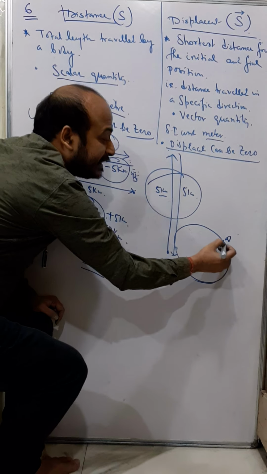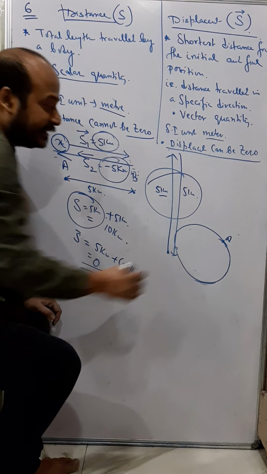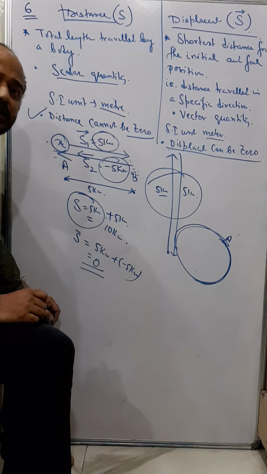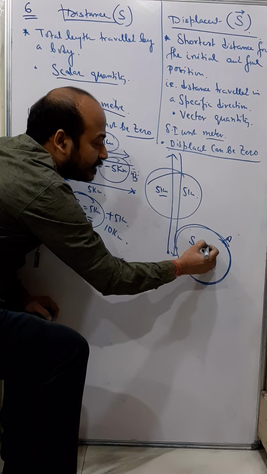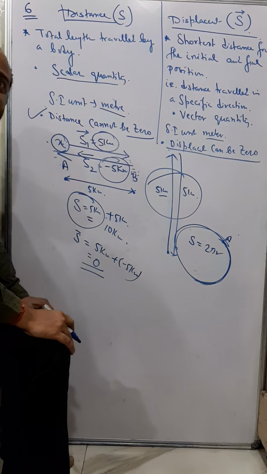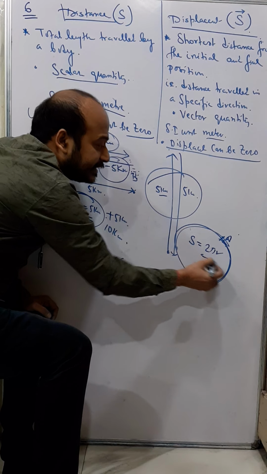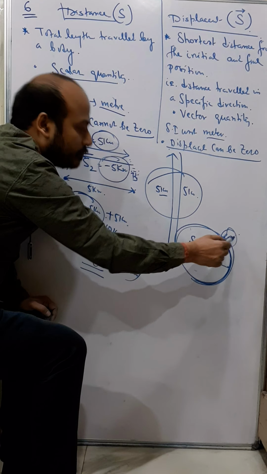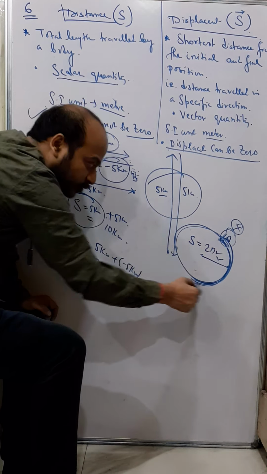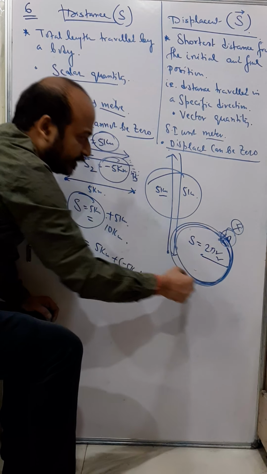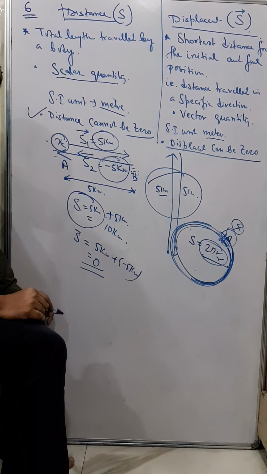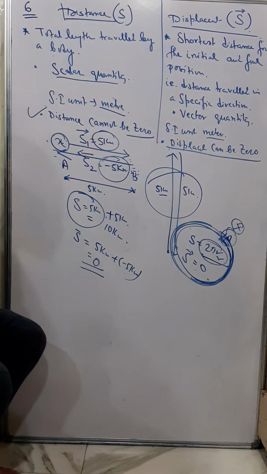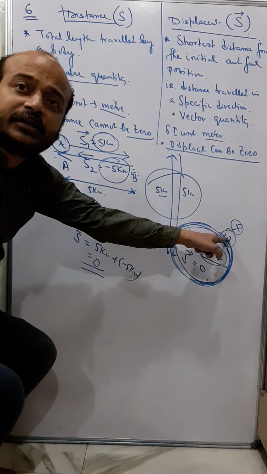Now what will be the distance here? The distance will be the length of this circumference. In fact, here I can say that the distance is how much? 2 pi r. You remember the circumference of a circle? This is the radius. So I say the distance traveled by this person from A back to A, when moving in a circular path, is 2 pi r. But displacement will be how much? Zero, because A and back to A.